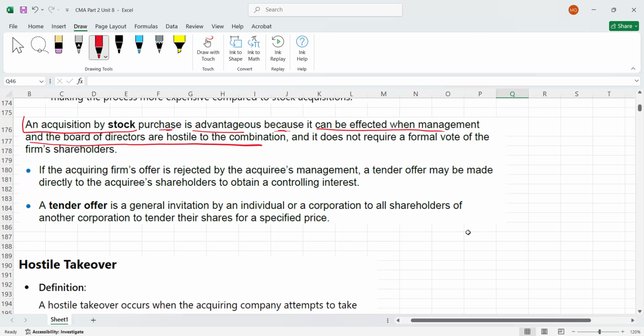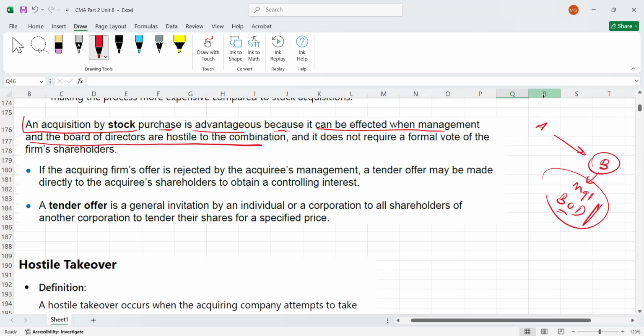What does it mean? Let's say company A is acquiring B, but B's management or board of directors is opposing this acquisition. They don't want A to acquire B.